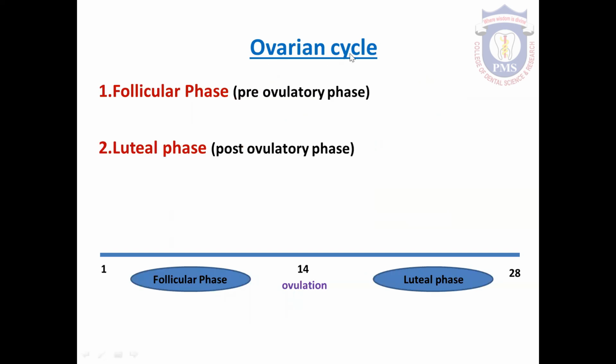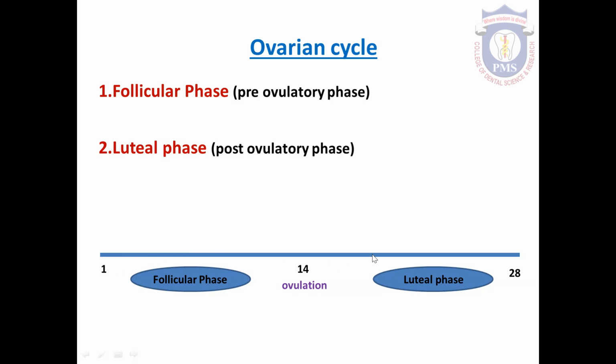Ovarian cycle. The changes taking place in the ovary during these 28 days are called ovarian cycle. It occurs in two phases, that is follicular phase and luteal phase. The follicular phase is also called pre-ovulatory phase. Luteal phase is called post-ovulatory phase.